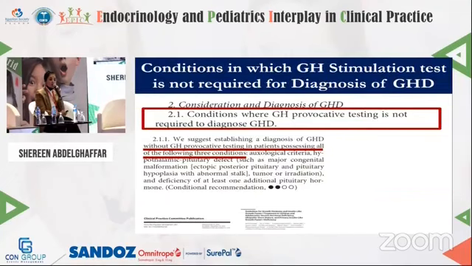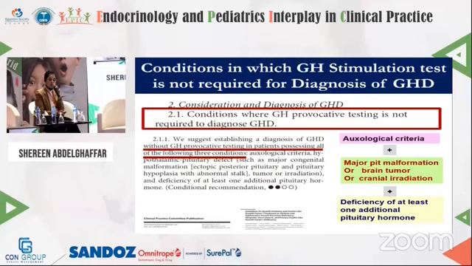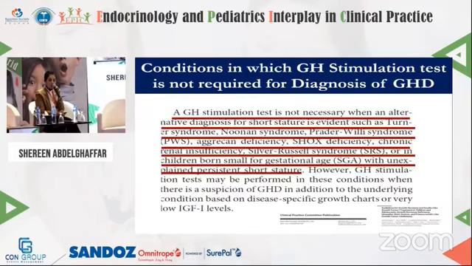There are other conditions in which growth hormone stimulation test is not required at all for the diagnosis of growth hormone deficiency: if the auxological criteria are positive, if there is major pituitary malformation or brain tumor or cranial irradiation, or if there is deficiency of at least 1 additional pituitary hormone.